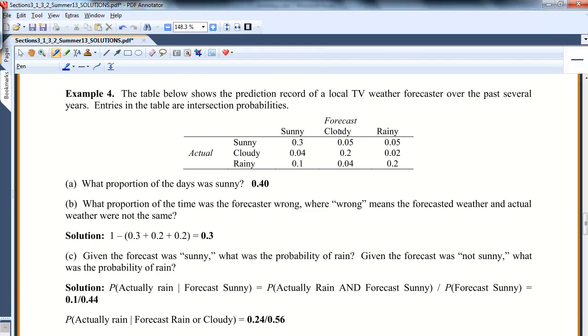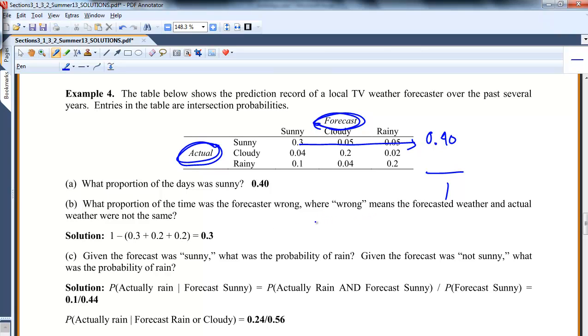This is just the actual day forecast, and here's the forecast and here's how the day actually turned out. What proportion of days was actually sunny? So if I add across here, this is where I'm getting 40%. Notice if I add across sunny, cloudy, rainy, they're mutually exclusive, so it'll add up to 1. Same way down here.